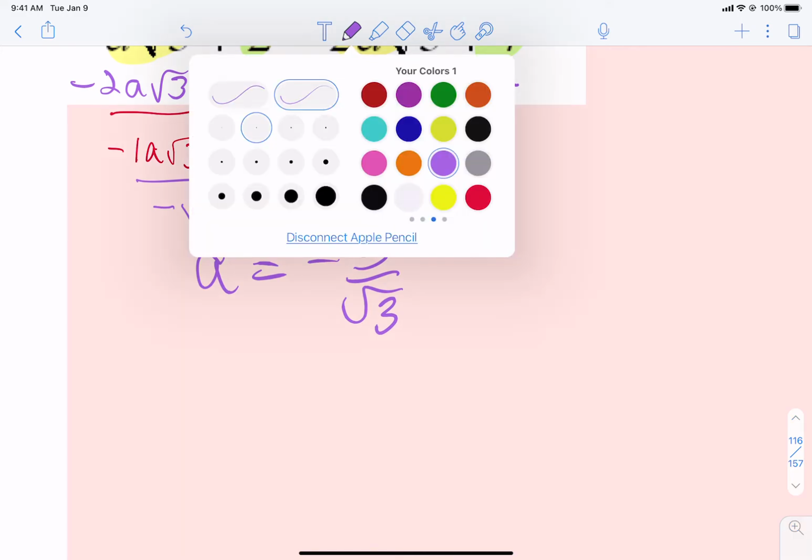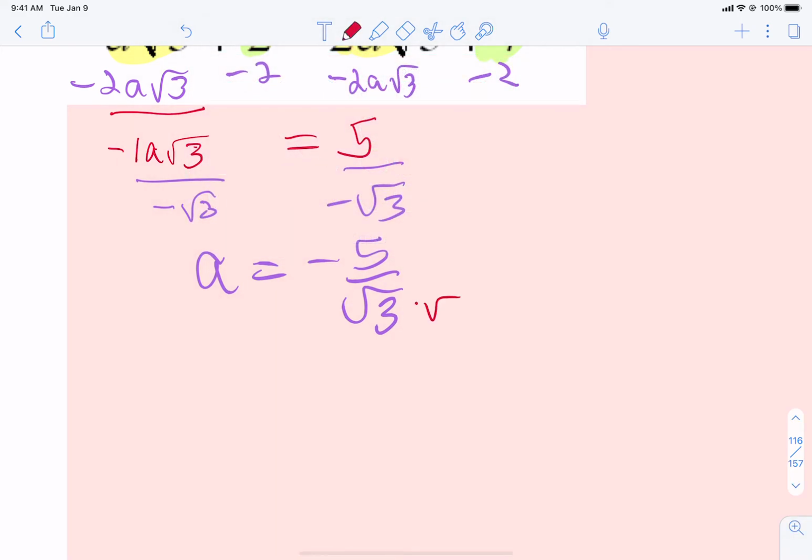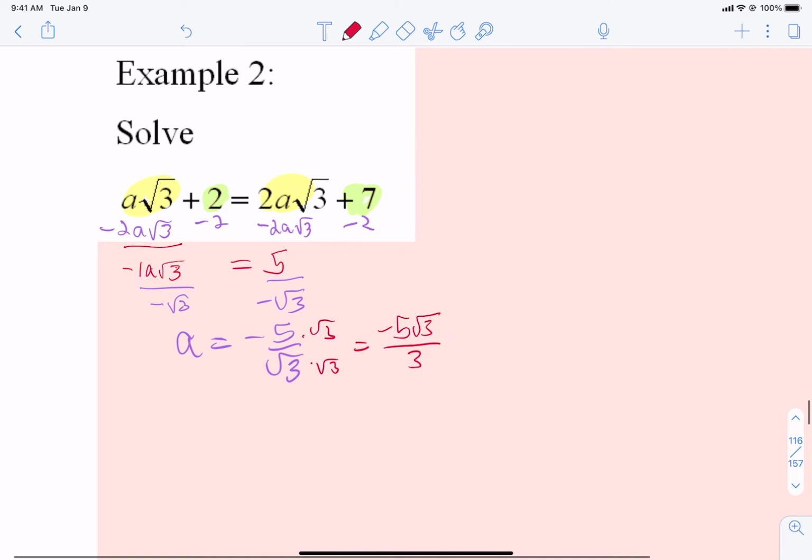So we've got to rationalize. Multiply top and bottom by the square root of 3. And our final answer is -5 square root of 3 over 3, because you would have gotten a square root of 9, which is 3. Look what happened. The square root popped to the top and left a normal 3 behind. That's very common. Okay, so there's example 2.